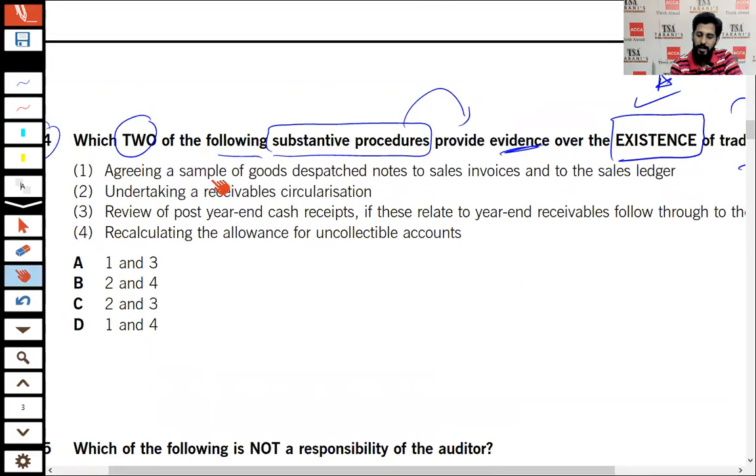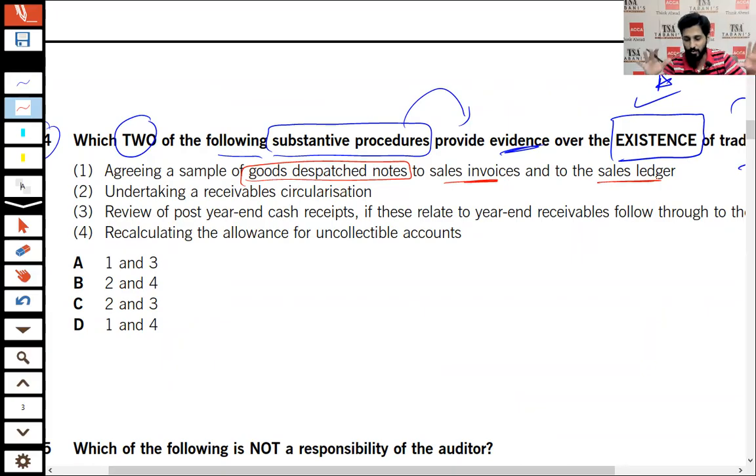Number one, agreeing a sample of goods dispatch notes, GDN, to the sale invoice and to the sale ledger. See that basically it is not the procedure to verify the existence.